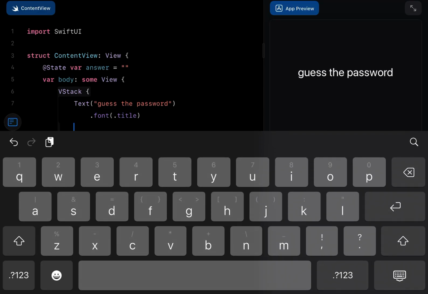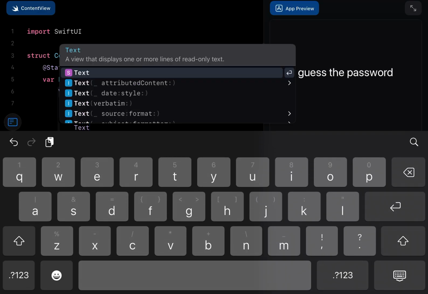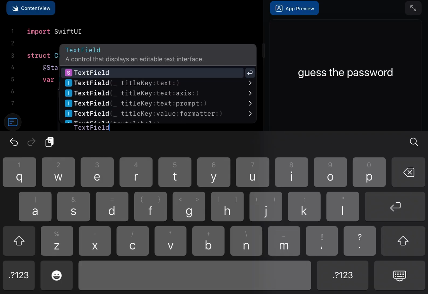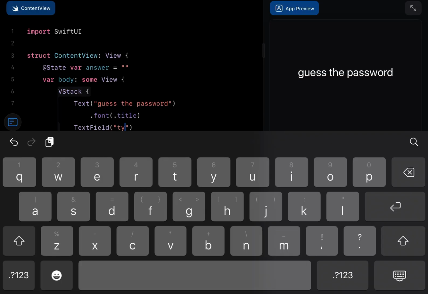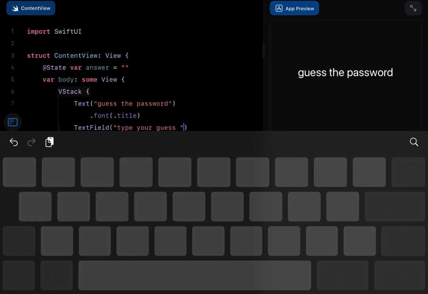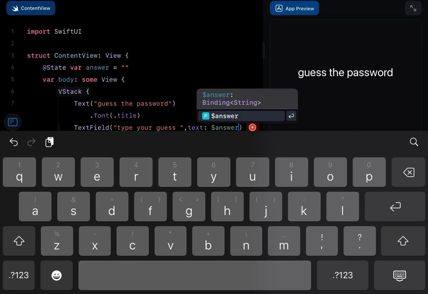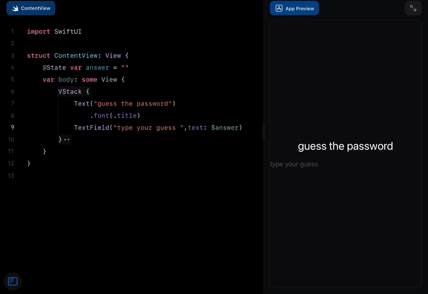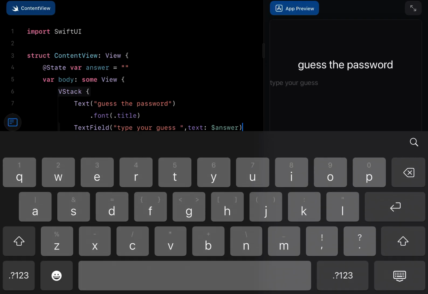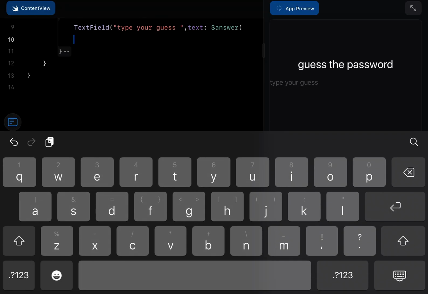and then we'll put in text field. We'll put in type your guess, and then after that we will put in text, will be the value by storing then what we typed in, answer. If we typed answer, then yeah, it will be like saying what you typed in.